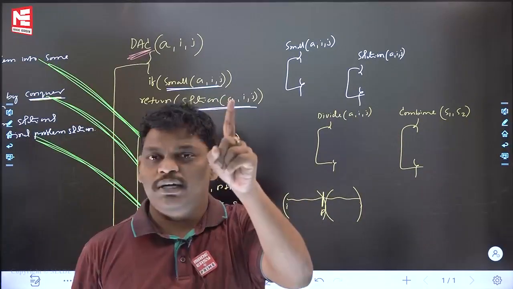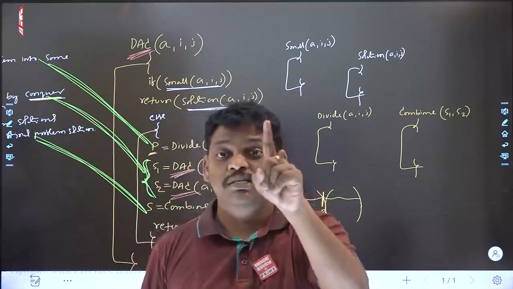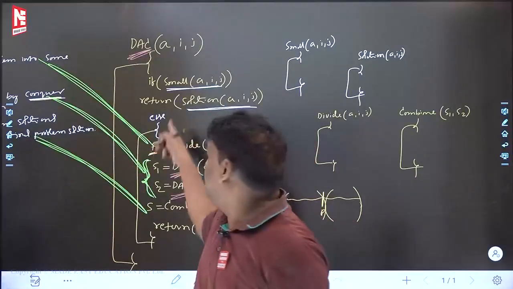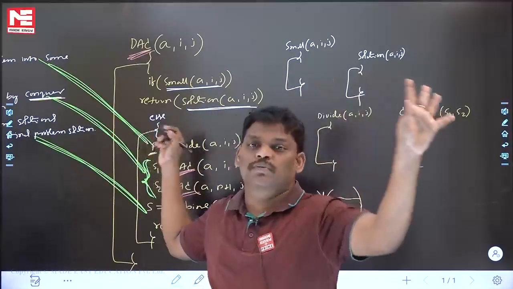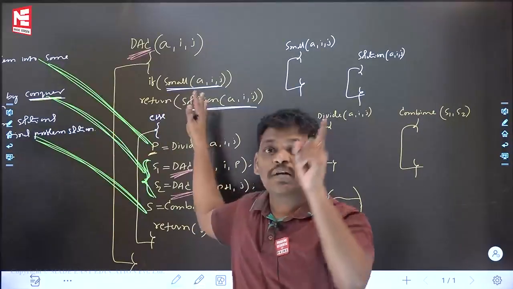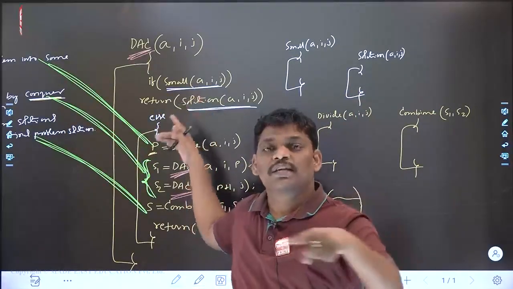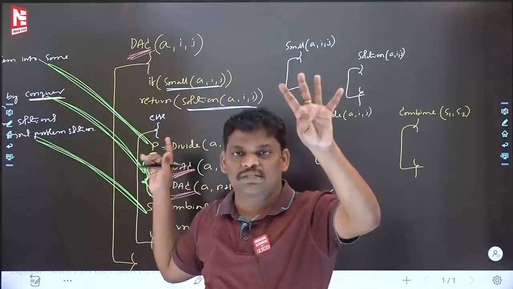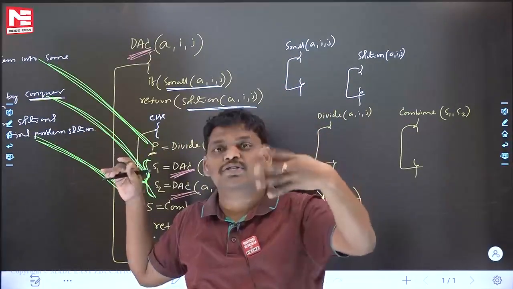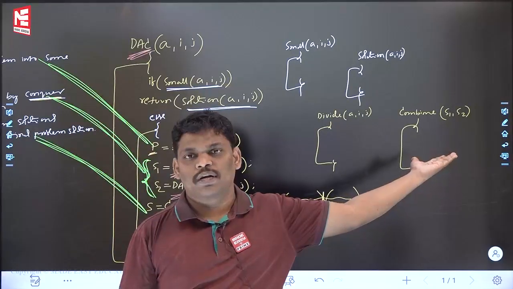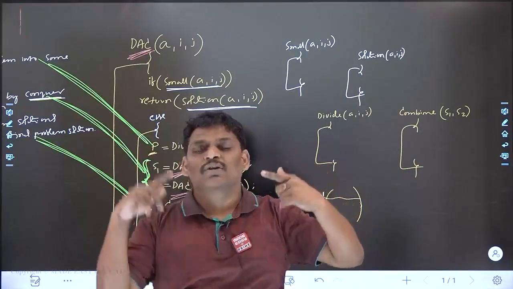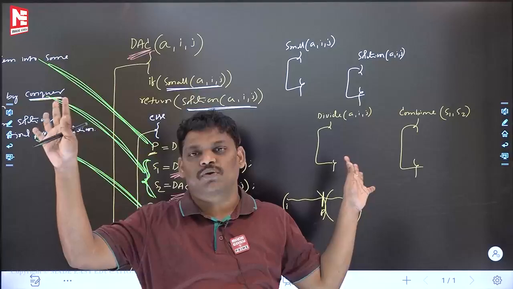Now, one more interesting thing I want to say to you, just listen carefully. Using the same algorithm, 10 crore problems are solved. The algorithm is the same. What is the reason? Inside this algorithm, 4 major functions are there. The code of those 4 major functions keeps on changing from problem to problem. That is the reason I can say that using the same algorithm, many problems are solved.